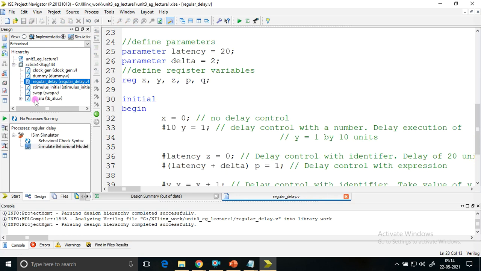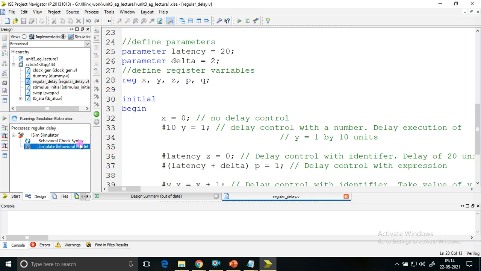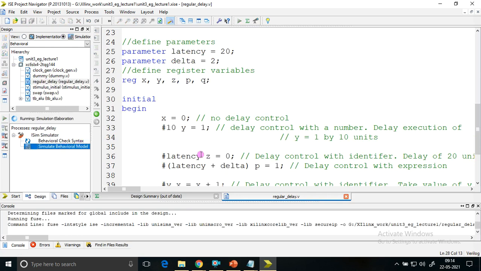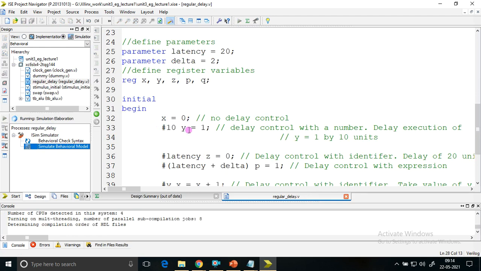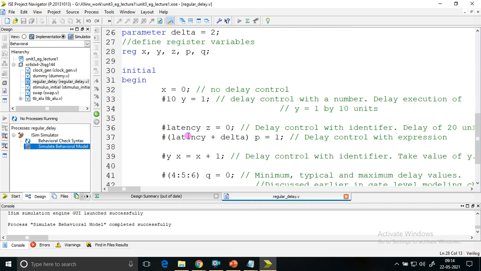The name given was regular delay, so double click on it. Here we need to check whether the variables are assigned new values at the times mentioned, whether delay control is happening or not. That is what we are checking here.